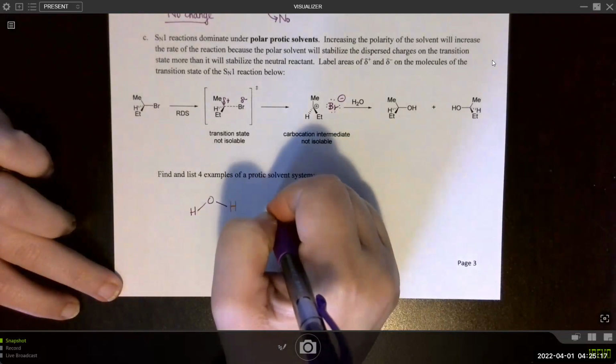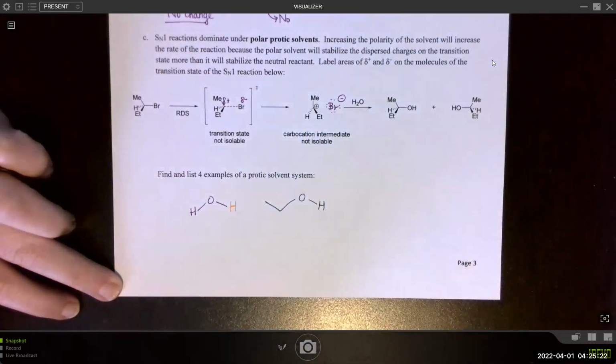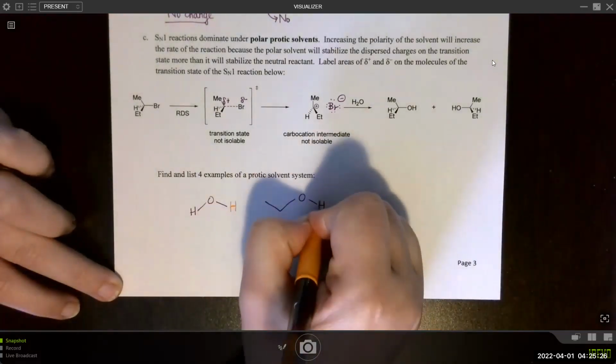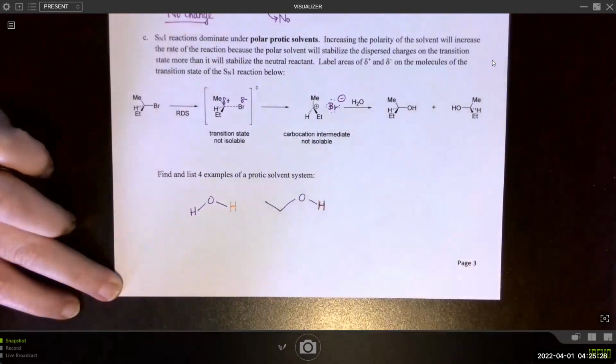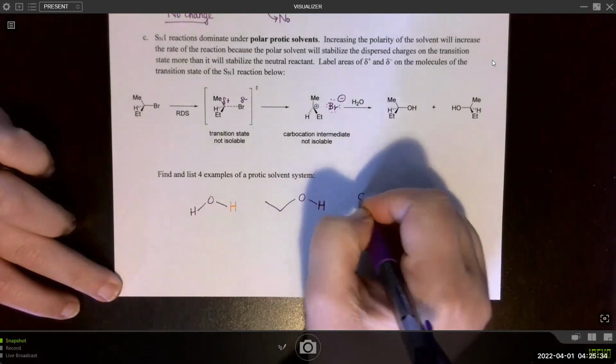So any sort of alcohol would work. And you could use this alcohol, go ahead and change it, make it methanol.